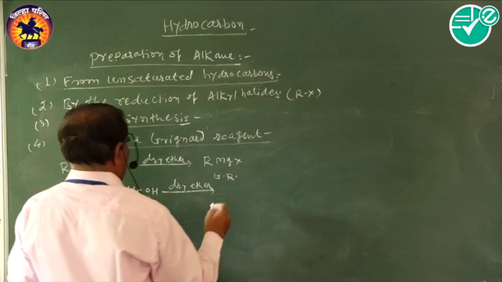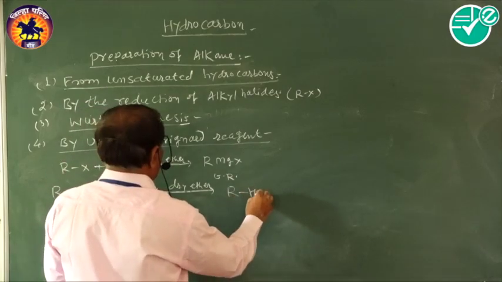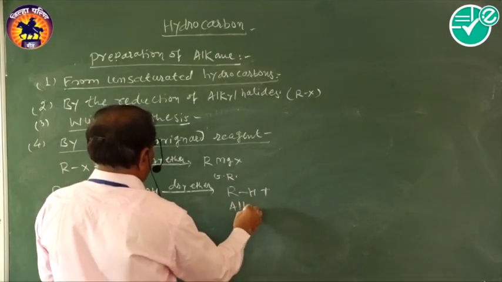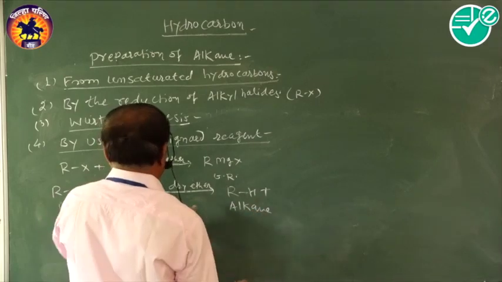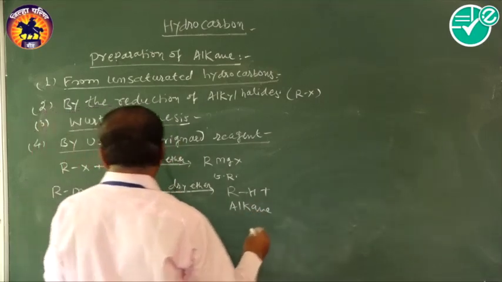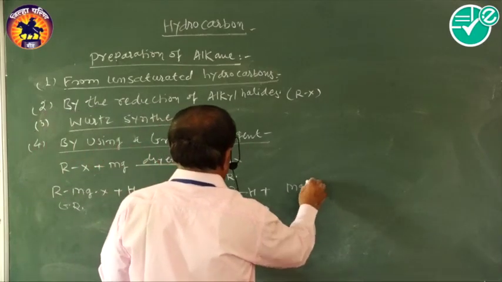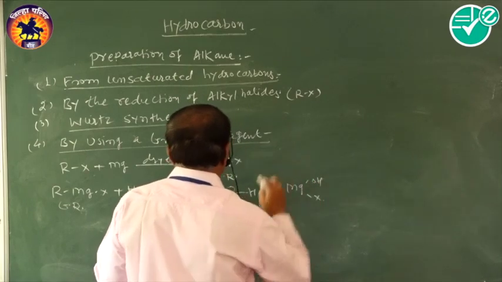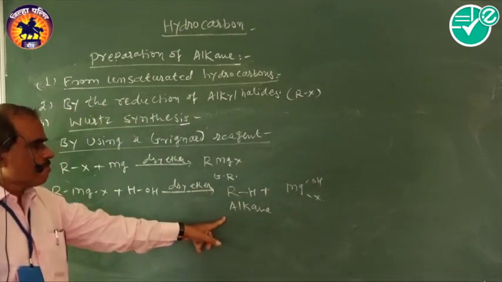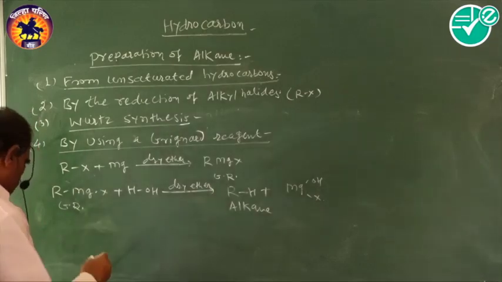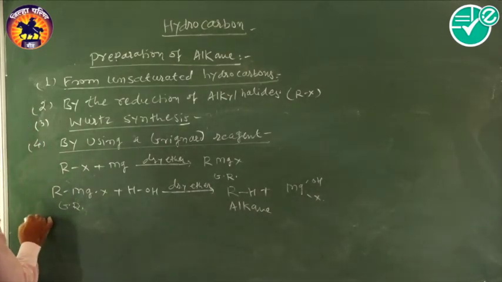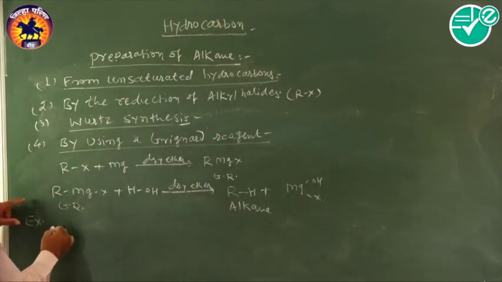Therefore that is R and H, an alkane, plus a side product, Mg(OH)X. That is the general reaction.